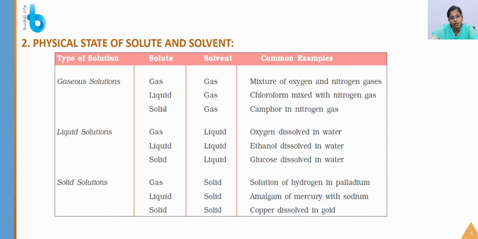So there are three types under each category. For gaseous solution: gas in gas, liquid in gas and solid in gas. In liquid solution also: gas in liquid, liquid in liquid, solid in liquid. And in solid solution: gas in solid, liquid in solid and solid in solid. So based on the solvent, it can be classified, and these are the examples for each category.